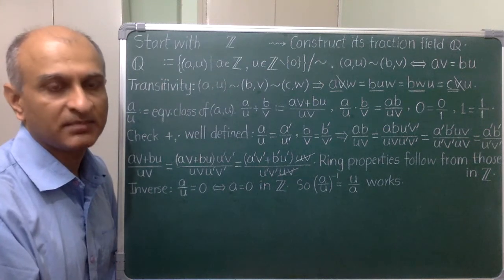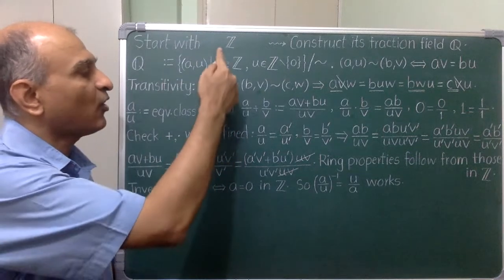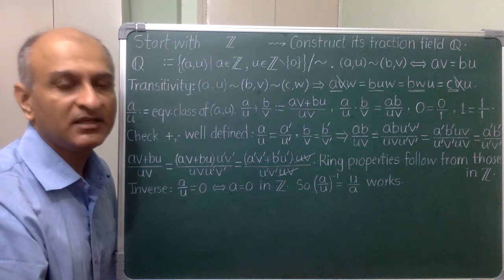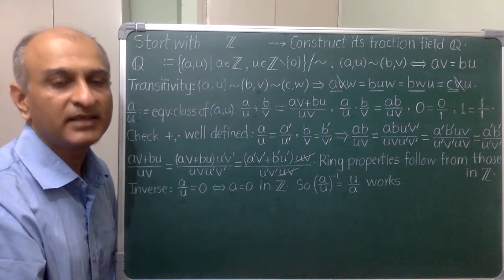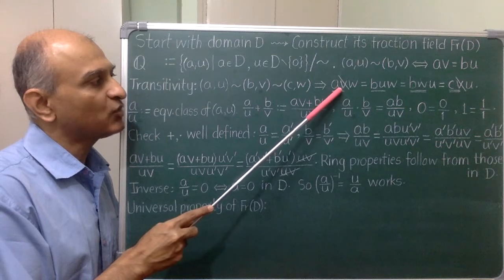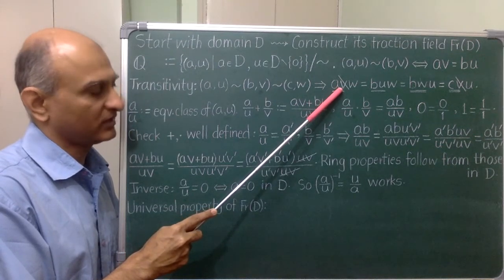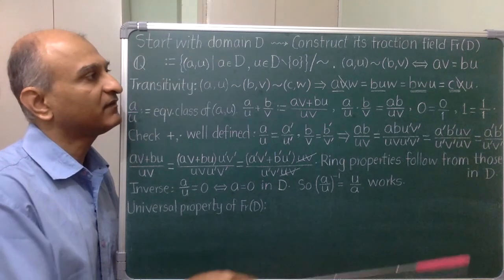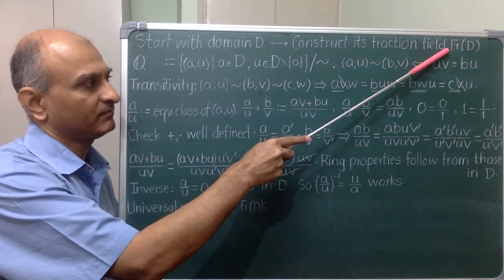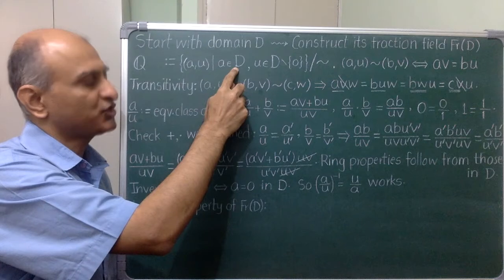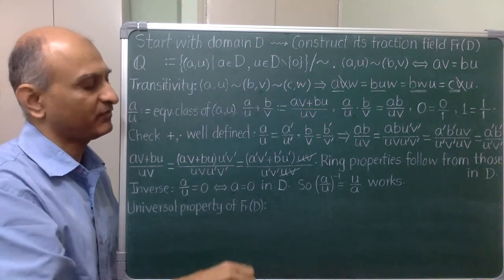Now comes the interesting part. You should check whether all of this can be made to work for an arbitrary commutative ring. If there are any difficulties, think about how one might get around them. It does not work for a general ring because I need to be able to cancel any non-zero common factor and that may not work. However, it does work for any domain D and I get a field called the fraction field of D. Here I have simply replaced every z with d and you should check that everything works just like before.